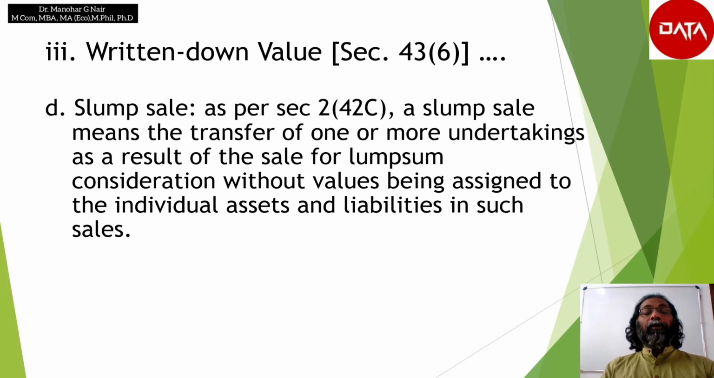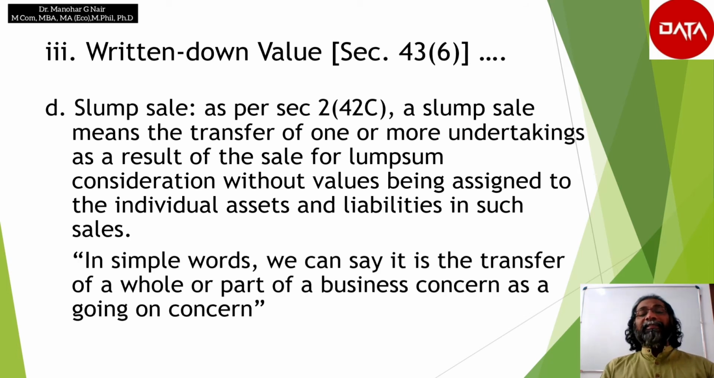As per section 2(42C), a slump sale means the transfer of one or more undertakings as a result of the sale for a lump sum consideration without values being assigned to the individual assets and liabilities in such sales. So lump sum sale is nothing but, without assigning the value for individual assets, the complete assets are sold as a whole together, then it is said to be a slump sale. In simple words, we can say that it is the transfer of a whole or part of a business concern as a going concern.